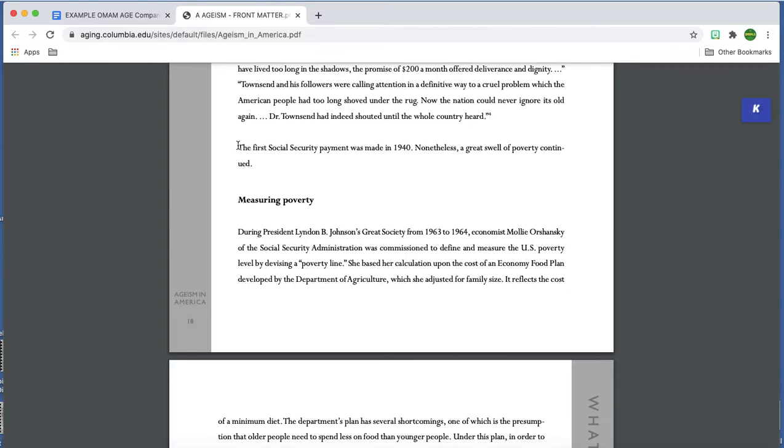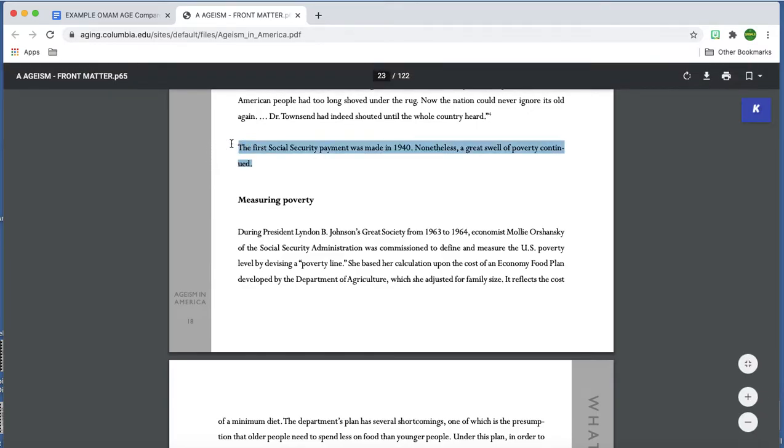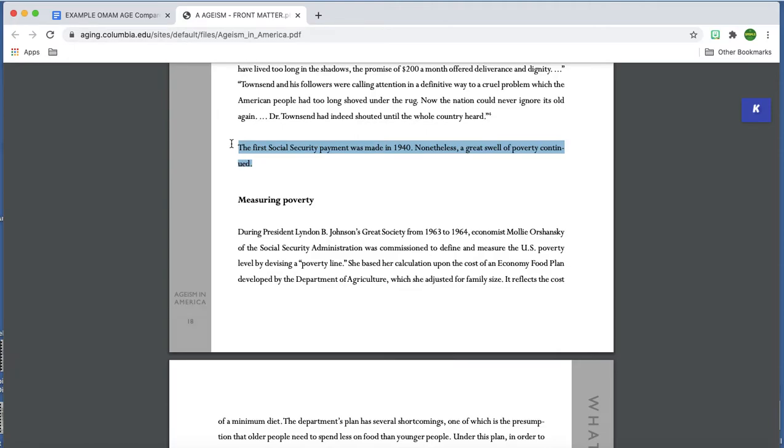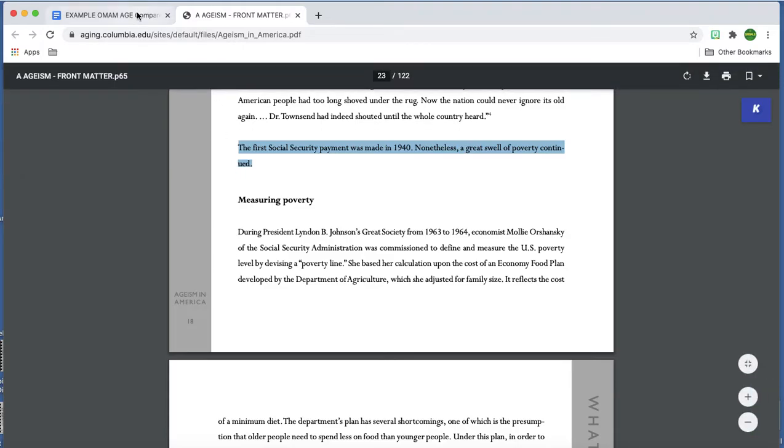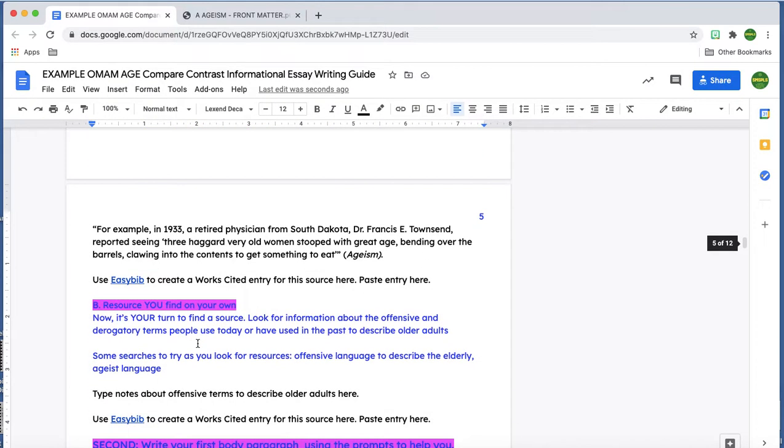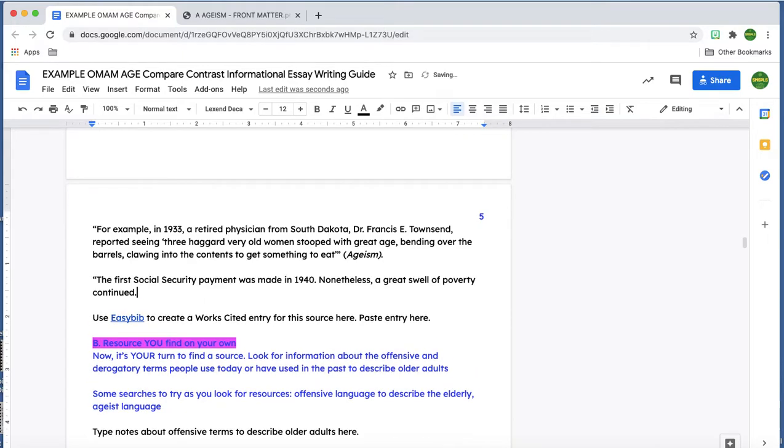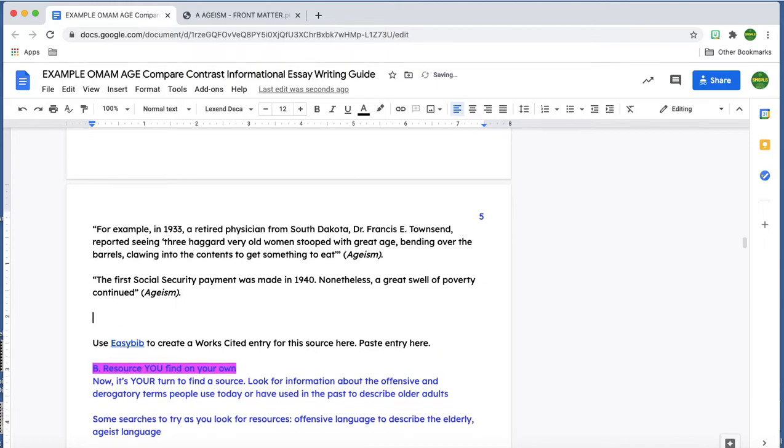Okay, so I think this is significant. Social Security, that's something that older people are supposed to get to help them support themselves in old age. That happened in 1940. And I remember there being something about older Americans and a law that helped them at some point. I know I'm going to have something about that. So I'm going to go ahead and cite that. And just like before, I'm going to take this because it's the same source. And I'm just going to make sure I'm all set up with my proper MLA citation so that when I'm ready to go, I can put this right into my writing.